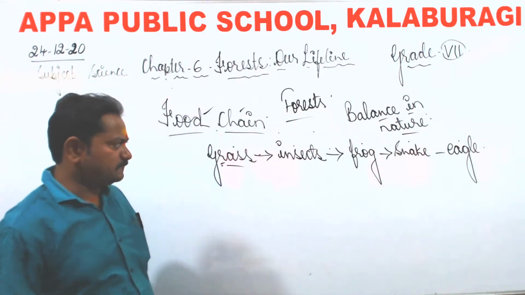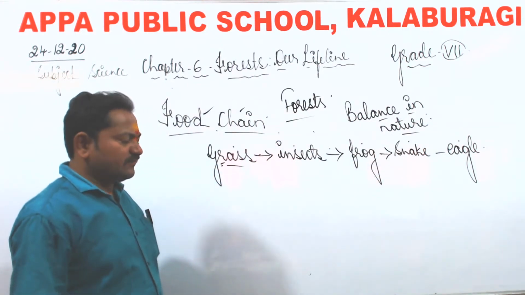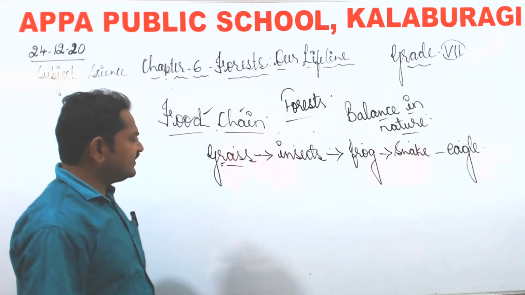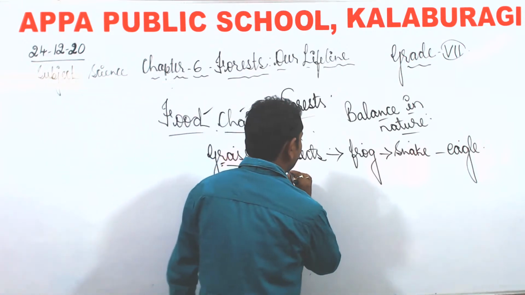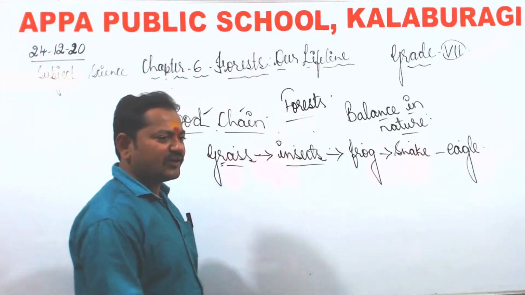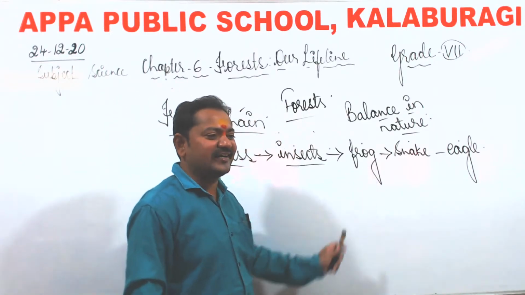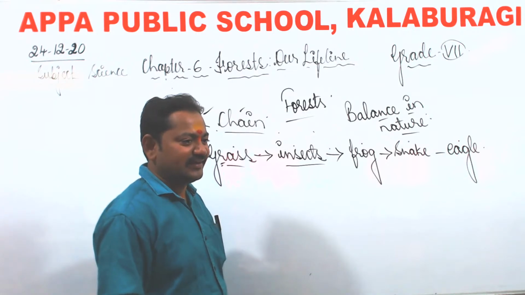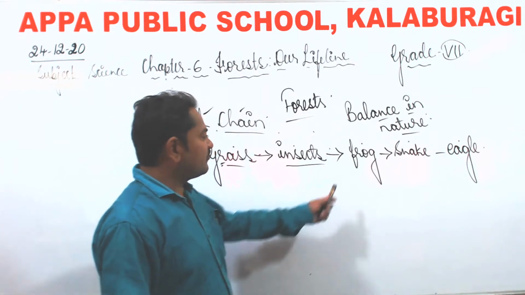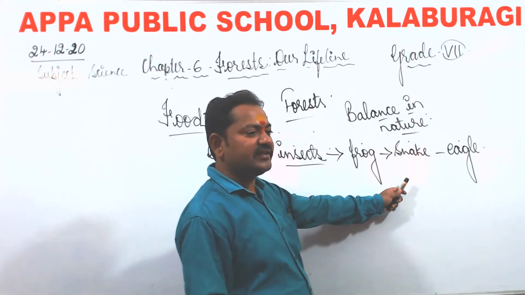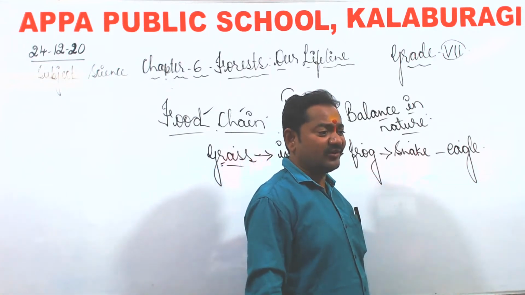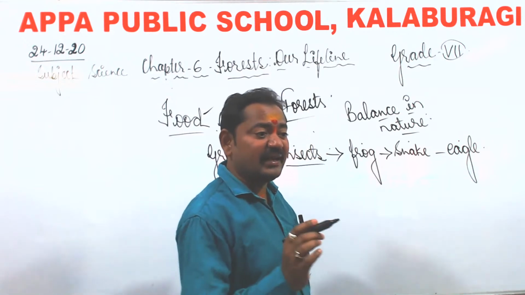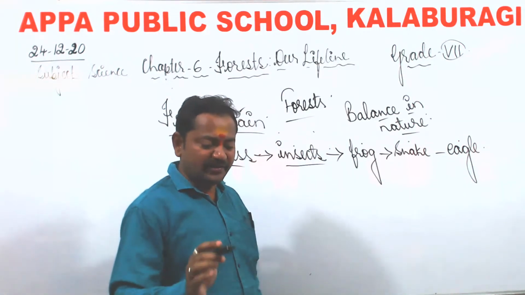For example, just think that there are no insects. Then what happens? The frog will not get the food. Then frogs may die. If the frogs die, the snakes will not get their food, right? Then if the snakes are not there, the eagle will not get its food. So what happens? An imbalance is created in the atmosphere.